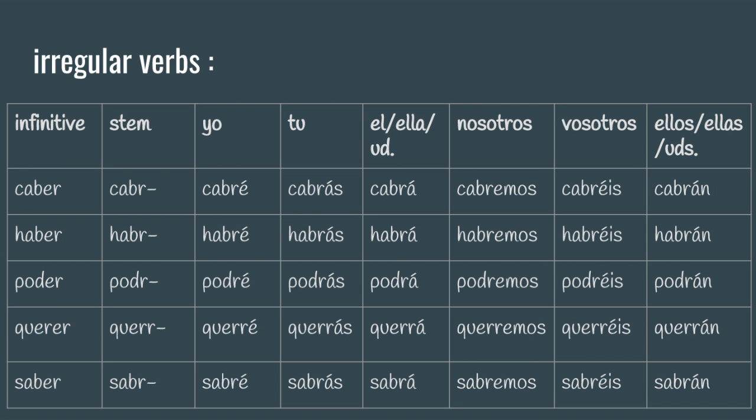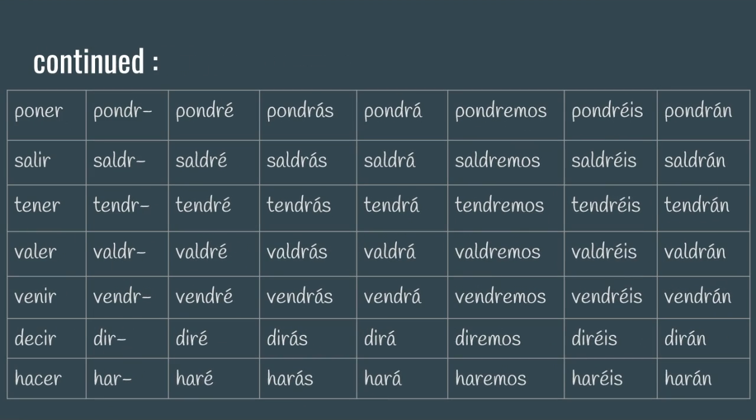Just like any verb tense in Spanish, there are some irregular verbs for the future tense. These irregular verbs include caber, haber, poder, querer. Also, poner, salir, tener, valer, venir, decir, and hacer made the irregular verb list. If I were to say that I will have $3 tomorrow, I would say yo tendré $3 mañana.